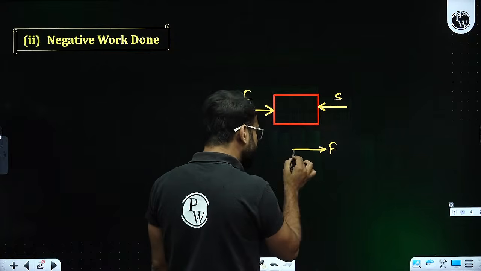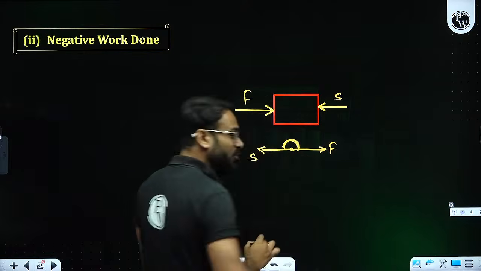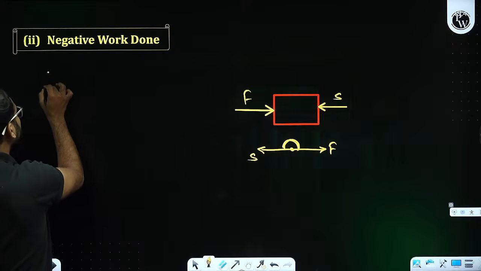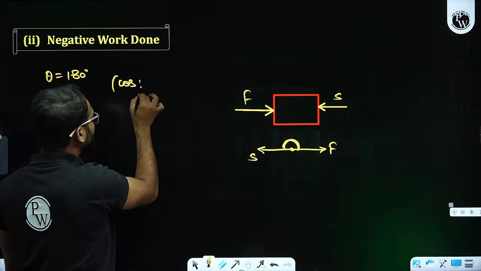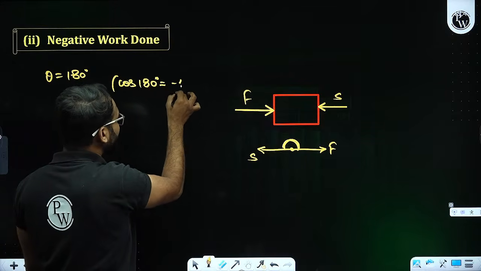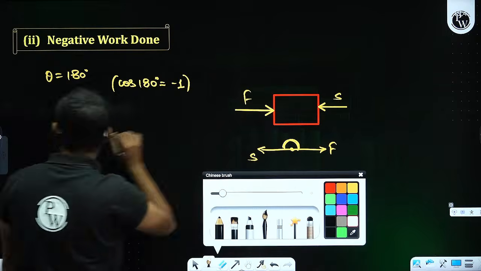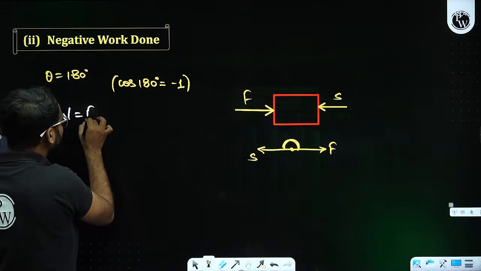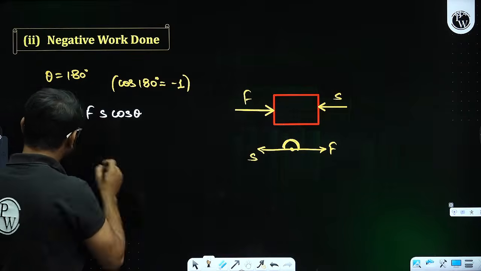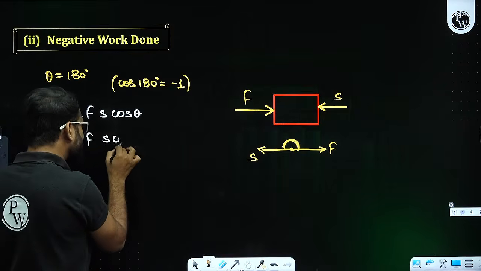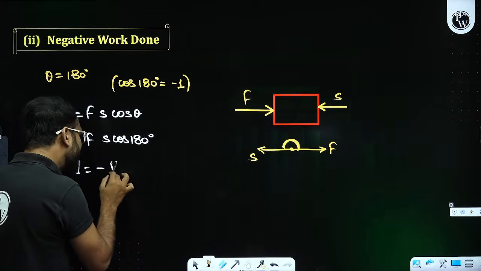Force is in this direction, displacement is in this direction, and the angle between them is 180 degree. So theta is 180 degree and the value of cos 180 degree, always remember, is -1. If I need to write the formula, W equal to Fs cos theta, with theta equal to 180 degree. So Fs cos 180 degree. Finally, the work done will be minus of Fs.